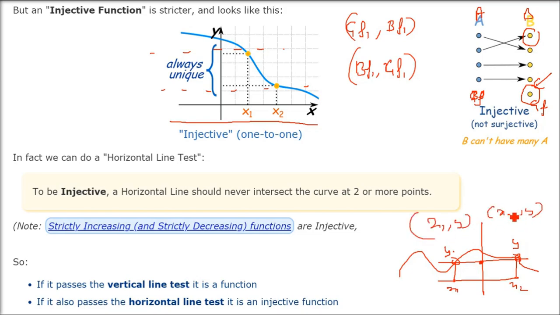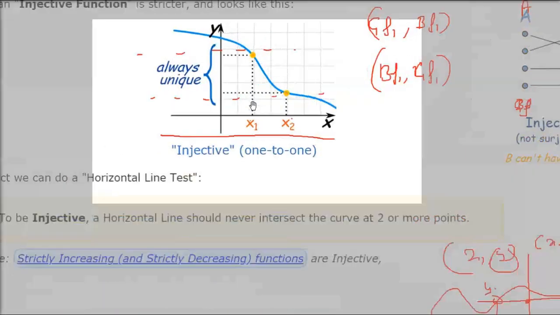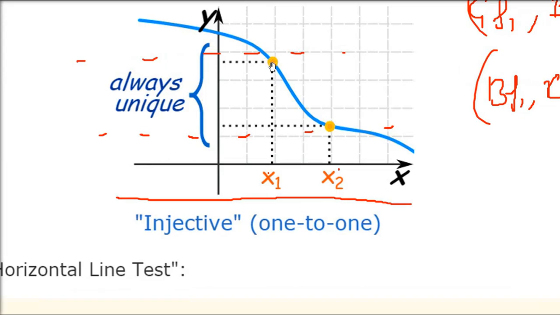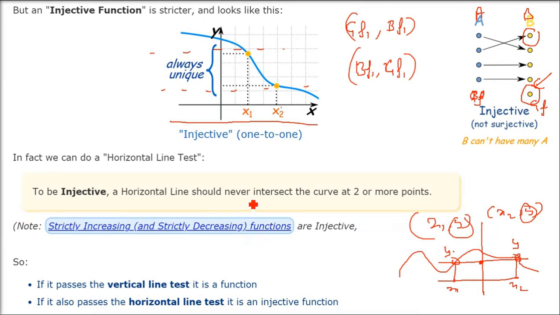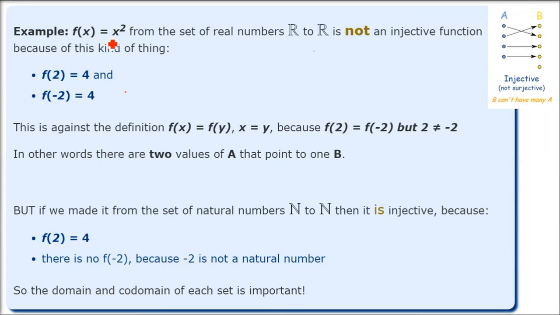This is not allowed in injection. Injection is always 1-to-1. You cannot have multiple y. So if a graph passes the vertical line test, it is a function. But if it passes the horizontal line test also, it is an injective function. Please remember, when you do the horizontal test for this particular function which you see here, it will intersect at one point, not multiple points. So again, vertical line test for function, horizontal line test for injection.